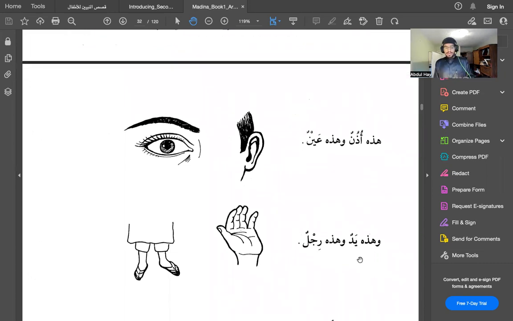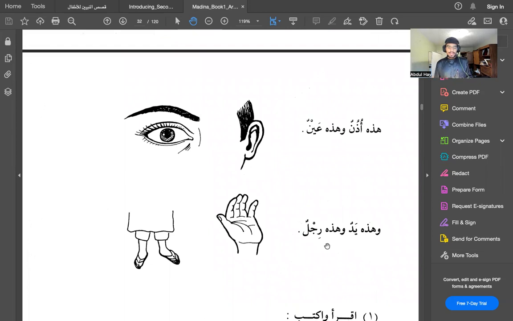يد means hand. وهذه رجل, and this is a leg. رجل means leg. So if you notice here, when it comes to body parts, if it's a body part that has two, so it has two on each side, if you will. So your eyes, there's two of them. Your ears, there's two of them. Your hands, there's two of them. Your legs, there's two of them. For body parts where there's two of them, it's usually feminine.